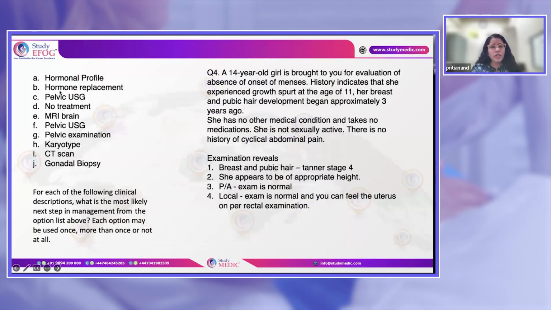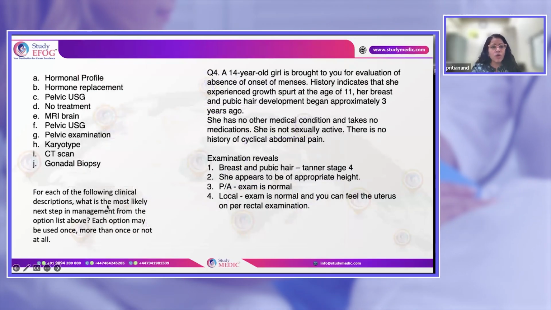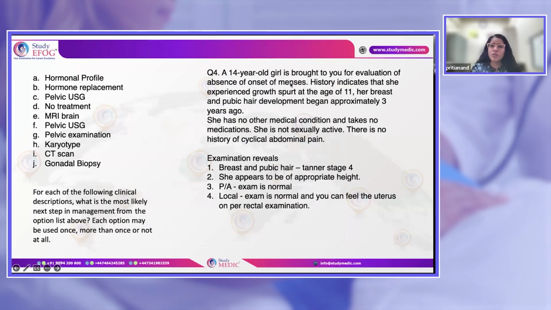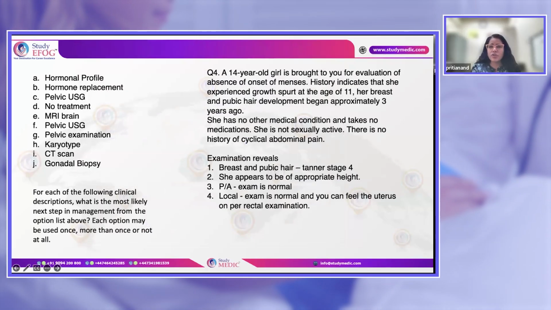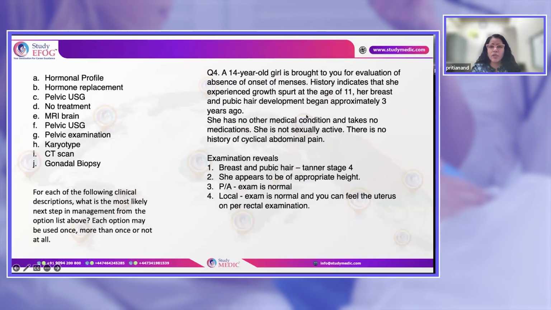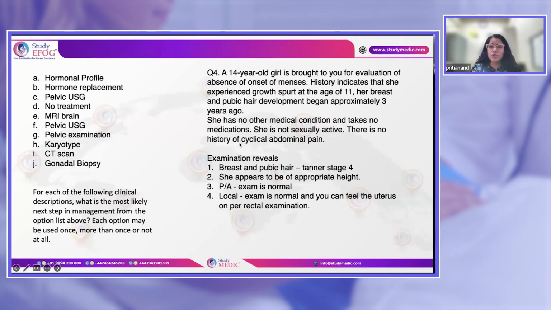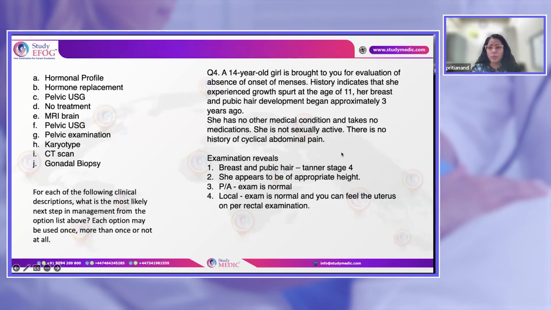Okay, so moving on to another question, which asks what will be the next step in the management from the options given below for the clinical description given. A 14-year-old girl came for the absence of menses, growth spurt at 11, breast and pubic hair development started 3 years ago. She has no medical condition, no medication, not sexually active. There is no history of cyclical abdominal pain.